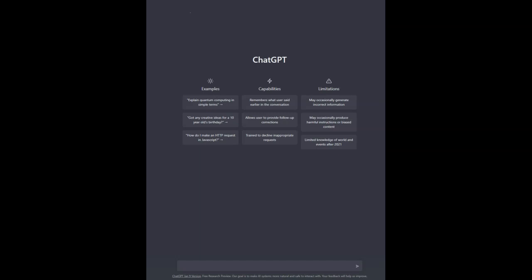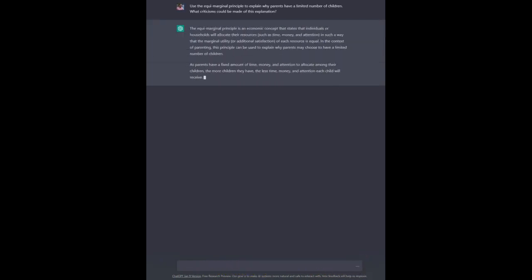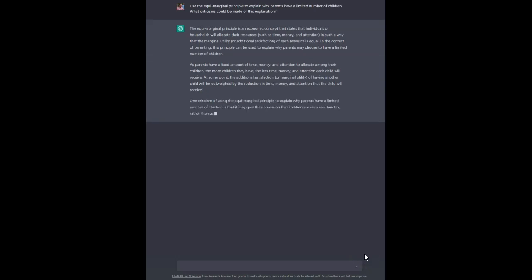Okay, let's see if we can get it to simulate at least some critical thinking. So let's give it this question. Use the equimarginal principle to explain why parents have a limited number of children. What criticisms could be made of this explanation? Let's see how it goes. Okay, so it just gave a correct answer to the first part of the question. Now it's going on to criticisms.